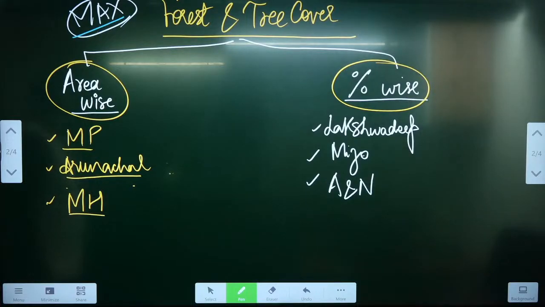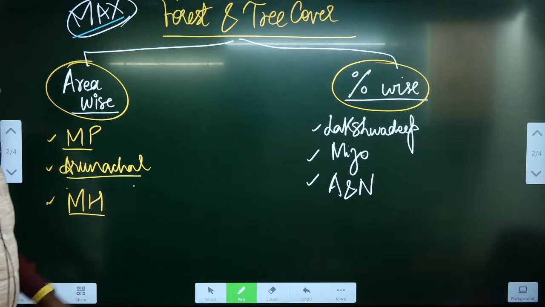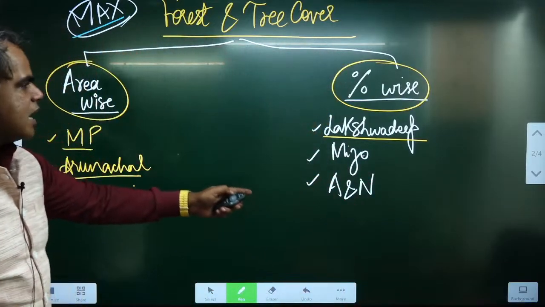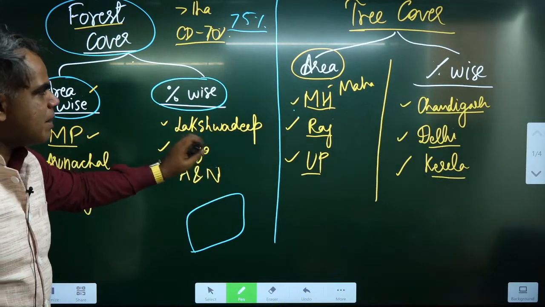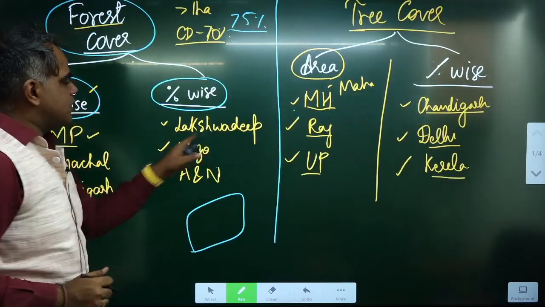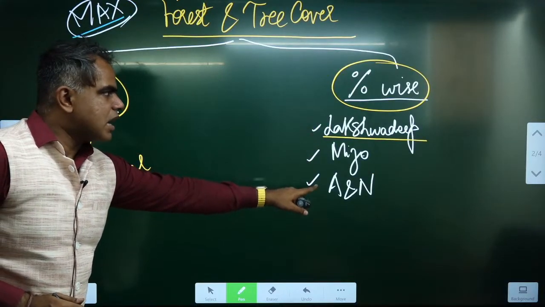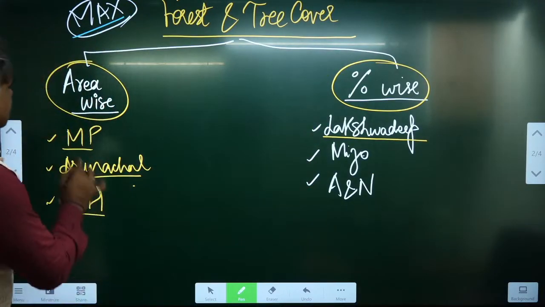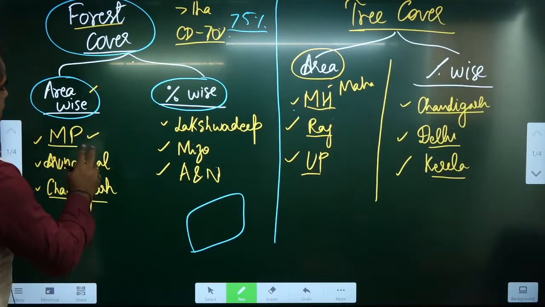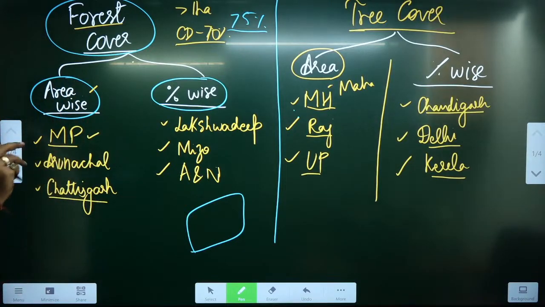Percentage wise, if we again write it, you have Lakshadweep, Mizoram, and Andaman and Nicobar. Okay, you don't have to take tension here, because this is following the same trend. Lakshadweep, Mizoram, Andaman and Nicobar. But here the change happened. Maharashtra is there in forest and tree cover, whereas in forest cover it is Chhattisgarh. So on these parts you have to be slightly aware. Other than that, I don't think it should be a big problem for you. Okay, till here are you able to follow?